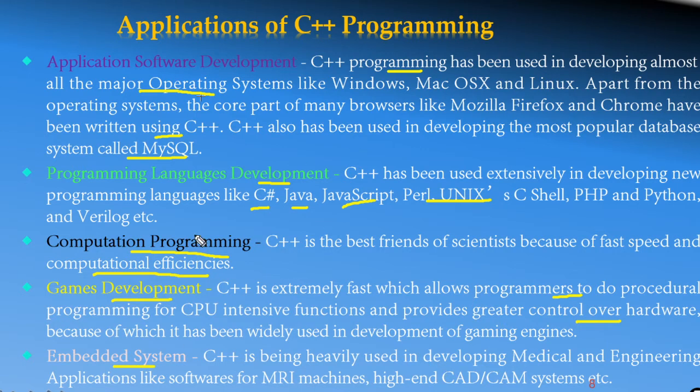which are heavily used in medical and engineering applications like the softwares for MRI machines, high-end CAD and CAM systems, etc. Those all types of softwares related to those machines and applications can be developed with the help of C++ programming language. These are some of the applications of C++.